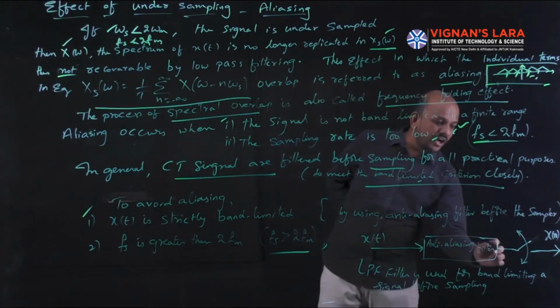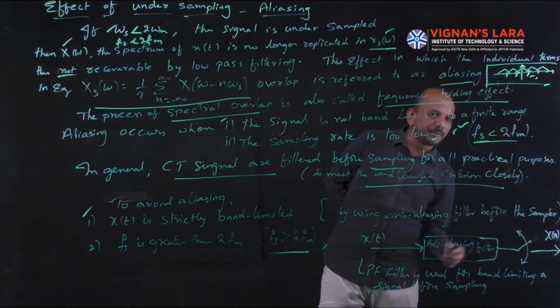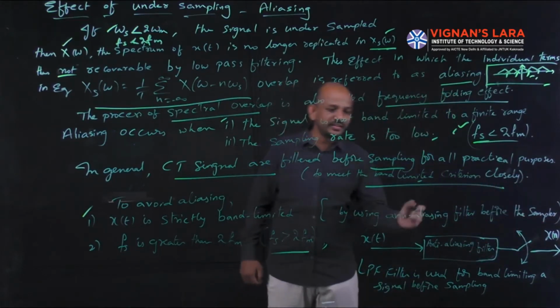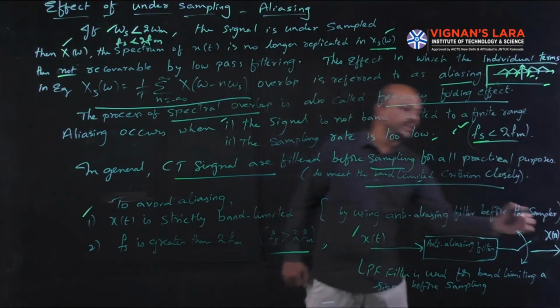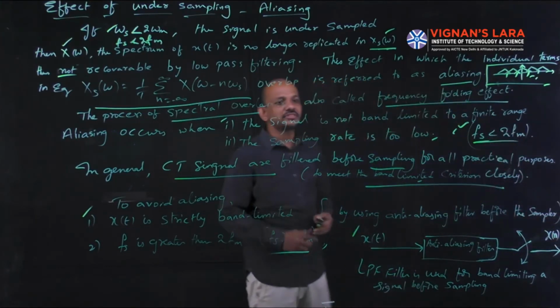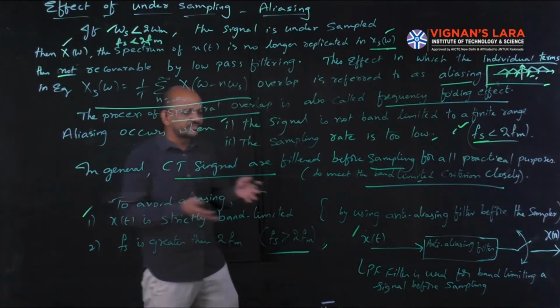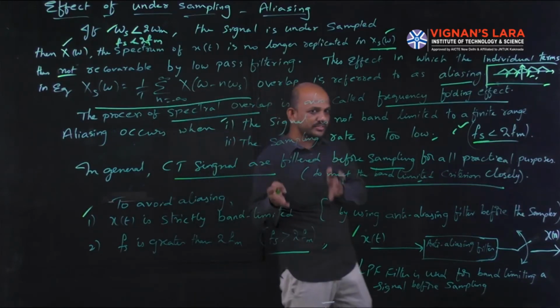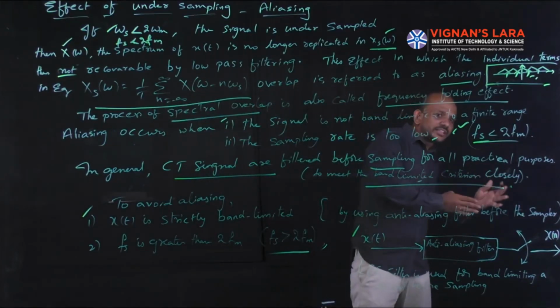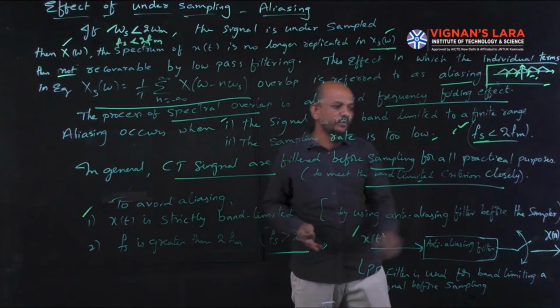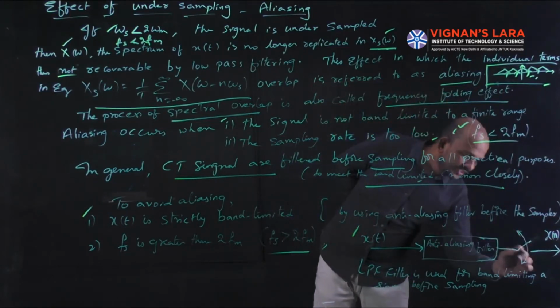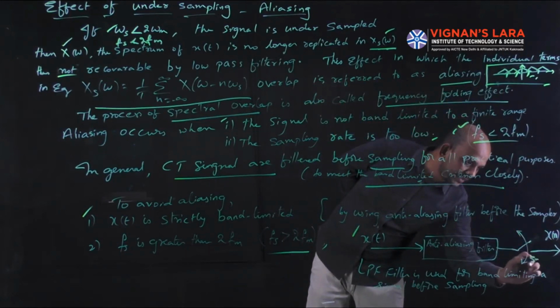That output is given to the sampler for sampling. Then our x(t) will be converted into x(n), that is x(t) is continuous and x(n) is discrete. Our continuous time signal is converted to a discrete time signal, that is nothing but sampling. So see, this is considered as the sampler.